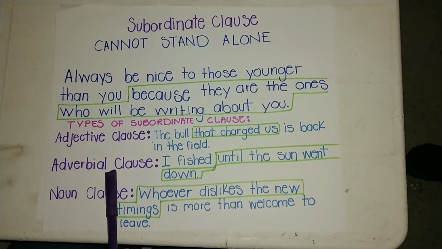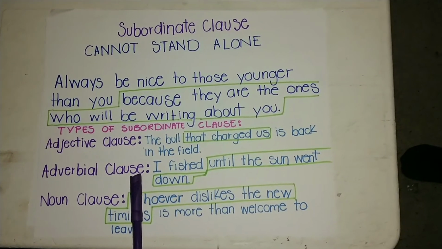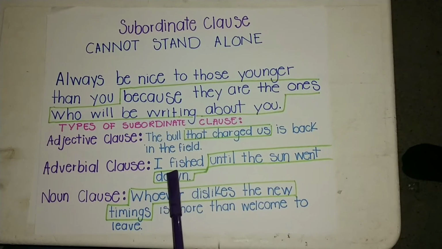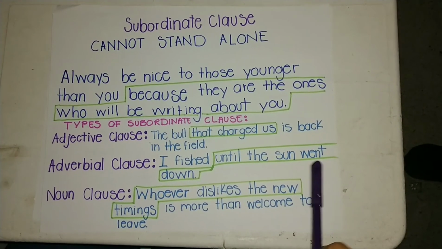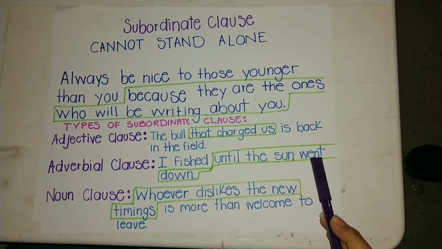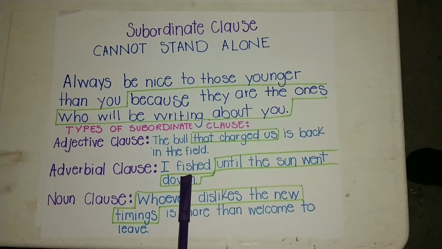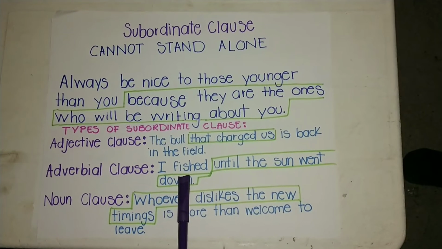The adverbial clause. Here's an example of a subordinate clause acting as an adverb. I fished until the sun went down. The subordinate clause until the sun went down modifies the verb fished. It is an adverbial clause.